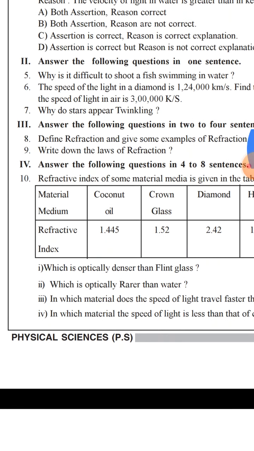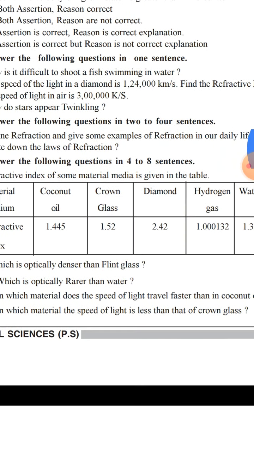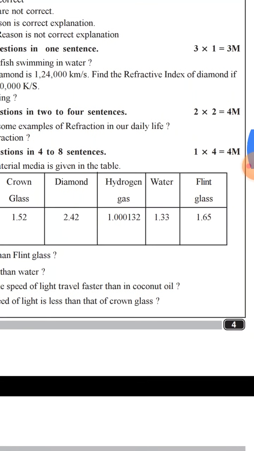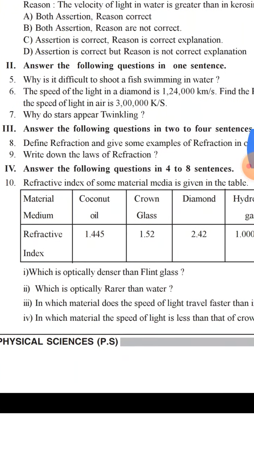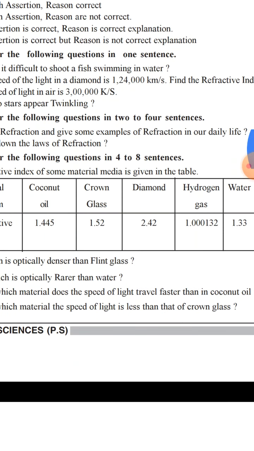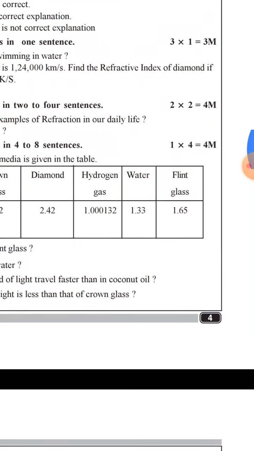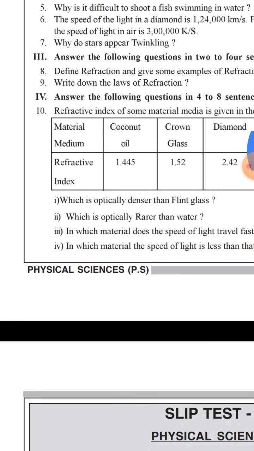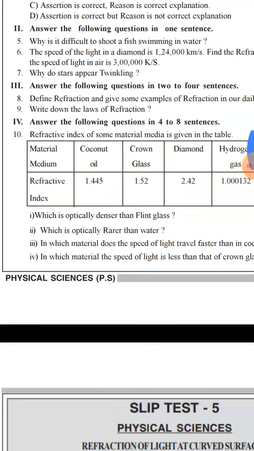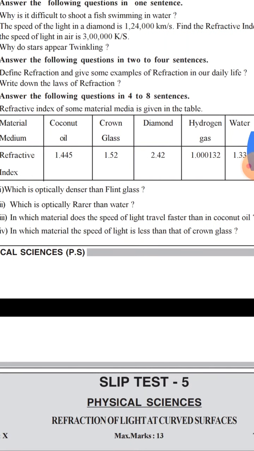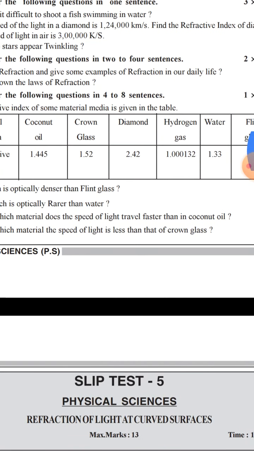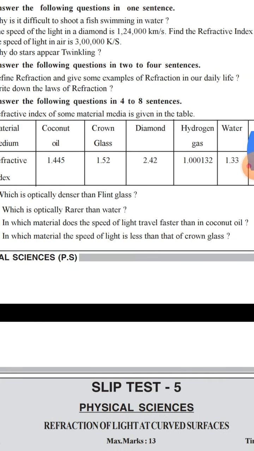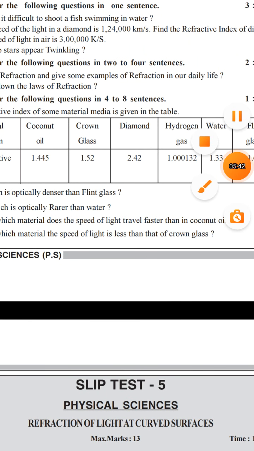Answer the following questions. Refractive index of some materials is given in the table. Material: coconut oil, crown glass, diamond, hydrogen, water, flint glass. Refractive index: 1.445, 1.52, 2.42, 1.000132, 1.33, 1.65. Which is optically denser than flint glass? Which is optically rarer than water? In which material does the speed of light travel faster than in coconut oil? In which material is the speed of light less than that of crown glass?